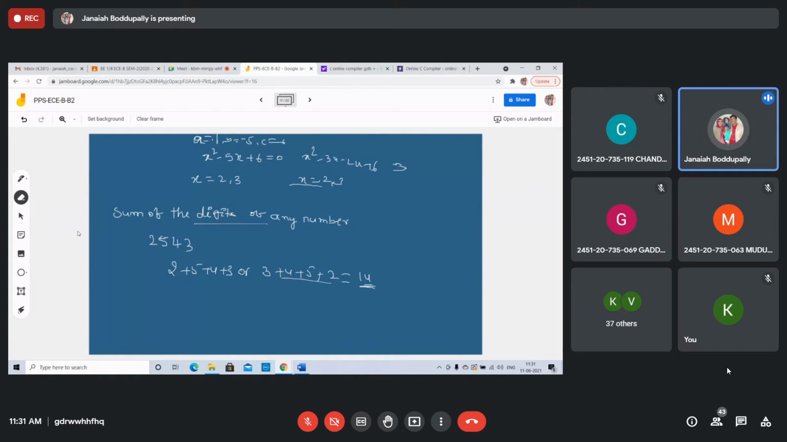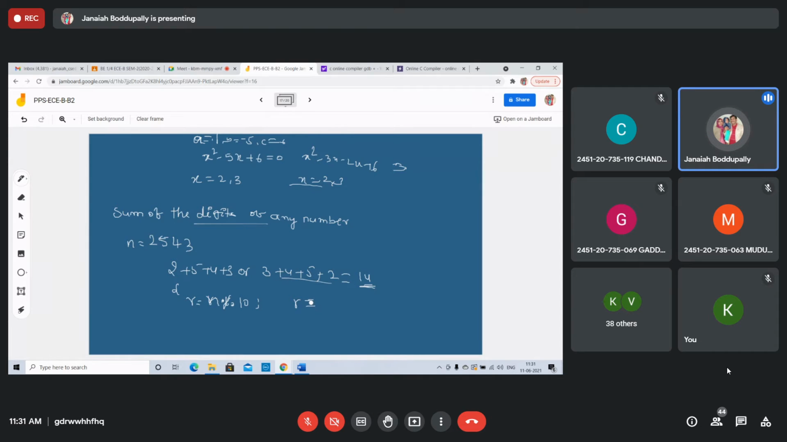But how can you do it using a C program? First, take the remainder. If it is a number n, take the remainder first in a loop. R equals remainder. You take one remainder, R equals n percent 10. What is the result? What is the R value?